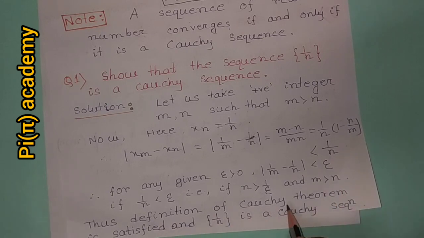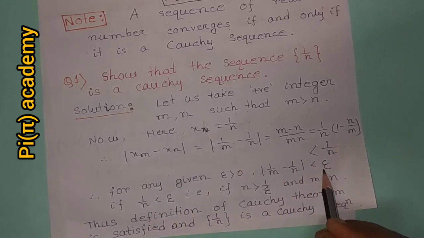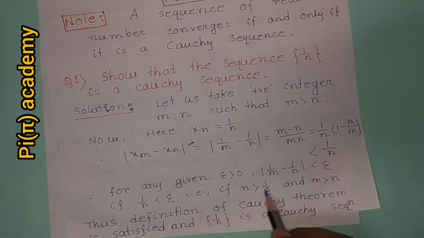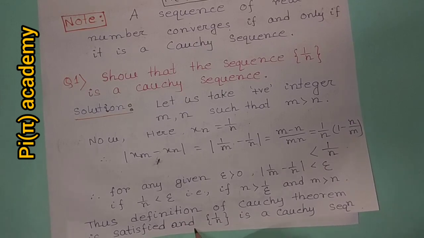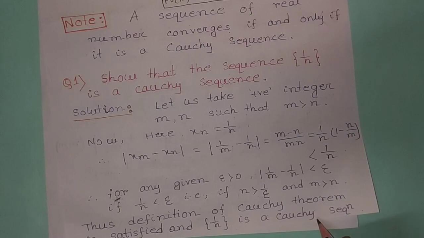Thus the definition of Cauchy sequence is satisfied, since mod xm minus xn less than epsilon when n greater than 1 by epsilon. Therefore the definition of Cauchy sequence is satisfied, then we can say the sequence 1 by n is a Cauchy sequence.